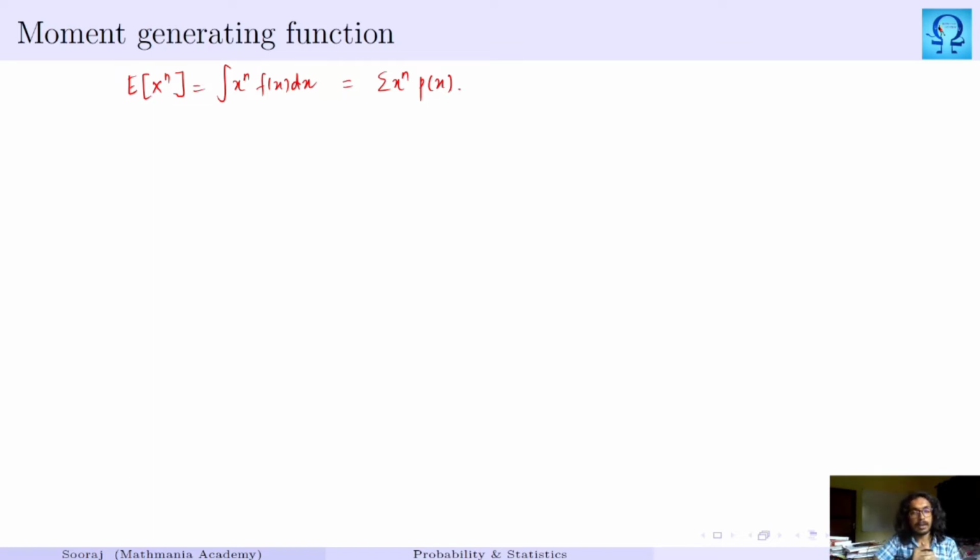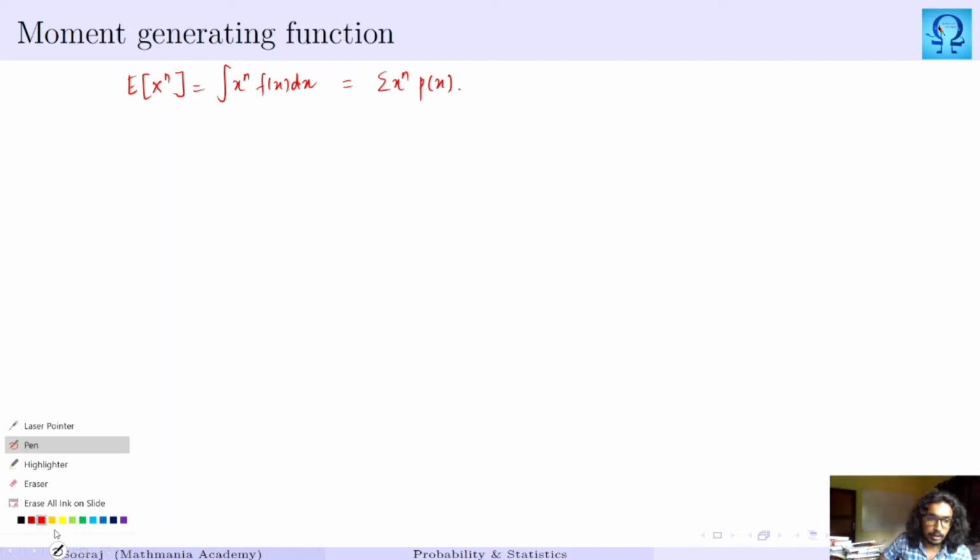Sometimes we may not be interested in calculating the actual probability, but rather interested in calculating the moments such as mean, variance, standard deviation, and these things. As the name suggests, moment generating function is a function through which we can generate the moments without the help of probability. In situations where we are not too much interested in probability but rather in moments, we can make use of this moment generating function.